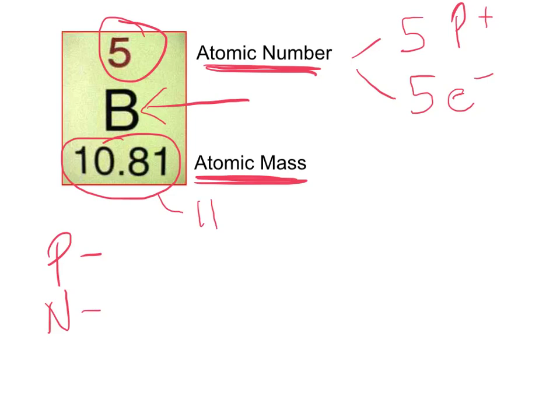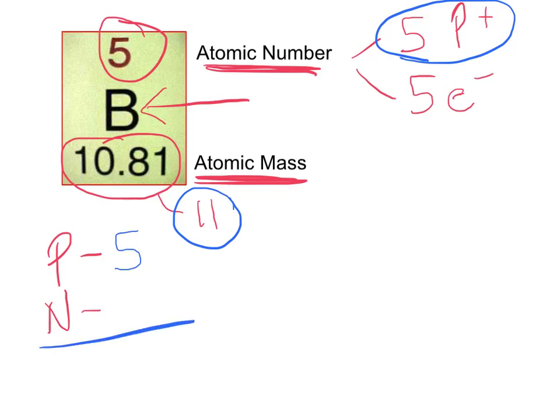Now, here's the question. You can figure out using some simple math. If we know that there's 5 protons, and the atomic mass is 11, and we know that neutrons and protons have the same mass, then you should be able to figure out with a simple math equation how many neutrons there are. So if there are 5 protons, but the total mass is 11, then there must be 6 neutrons. And that's how we figure that out. So the sum of protons and neutrons equals the atomic mass.